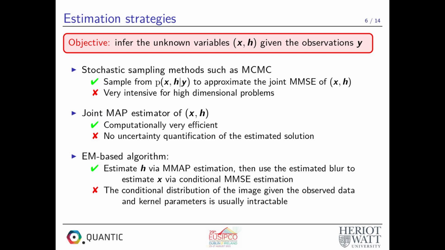The third approach, which is adopted in this work, is based on the expectation maximization algorithm. It consists of estimating the blur kernel via marginal maximum a posteriori estimation. And then the estimated blur is used to estimate the original image via conditional MMSE estimation. The main limitation of the traditional EM algorithm is that the conditional probability distribution of the image given the observed data and the kernel parameters is usually intractable.